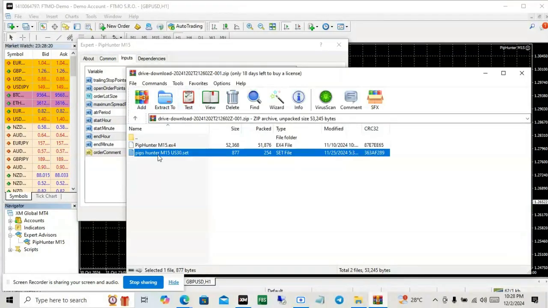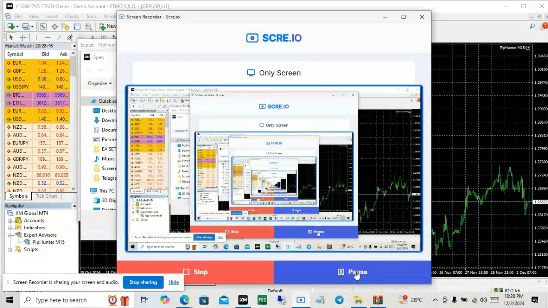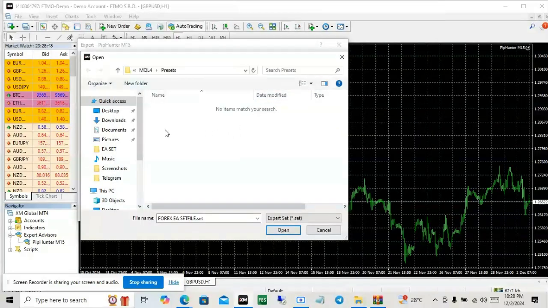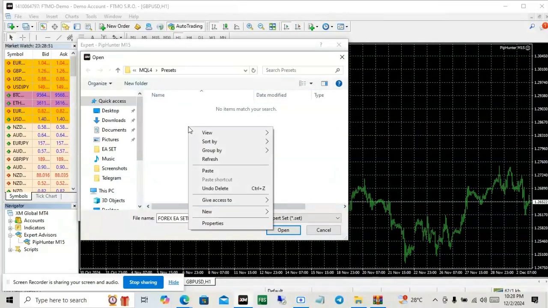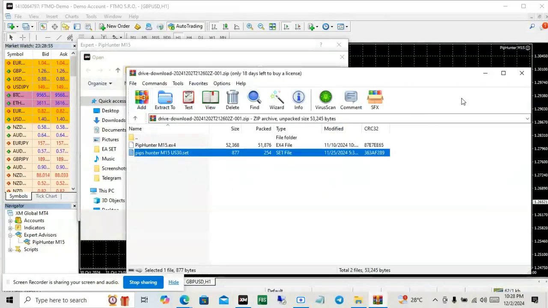Copy the EA set file and click on Load. Paste the EA set file in the folder and click on it. Then click Open.